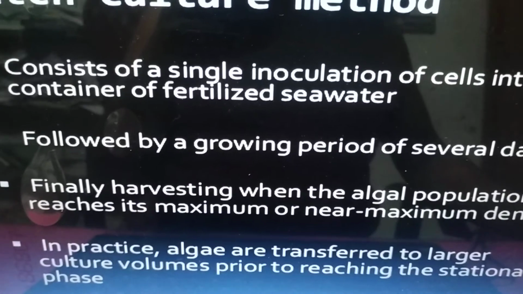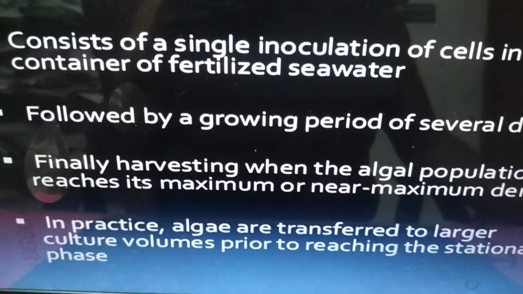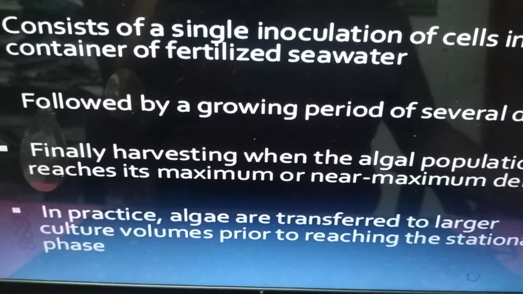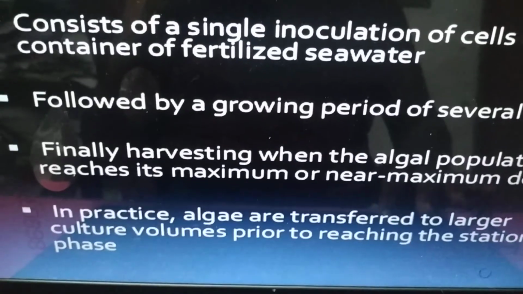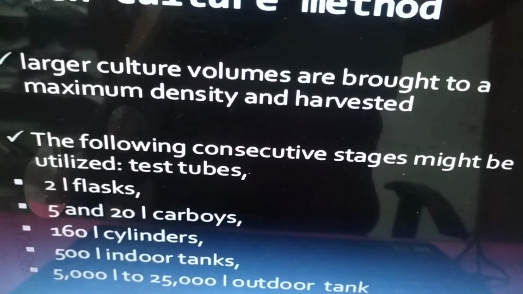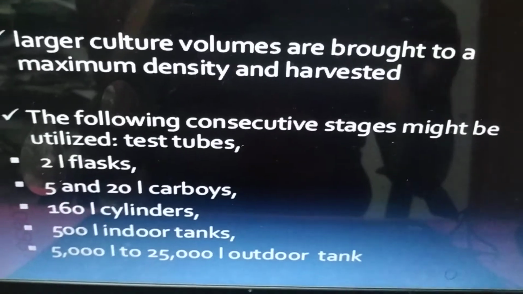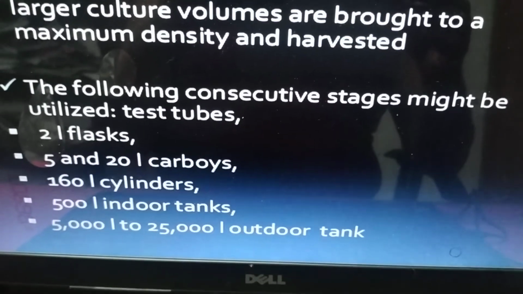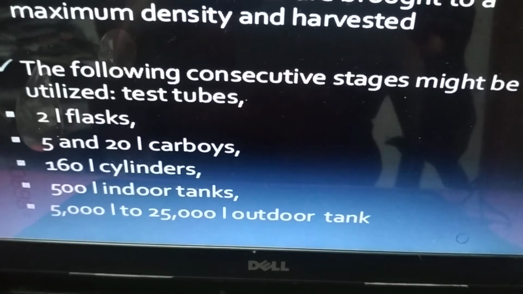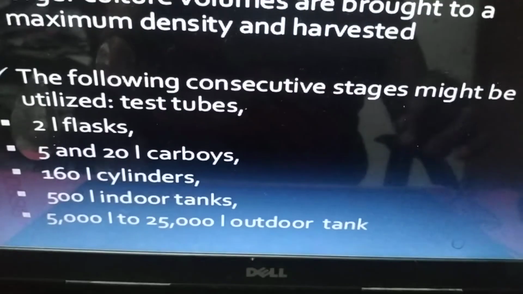Finally, harvesting is done when the algal population reaches its maximum or near maximum density.